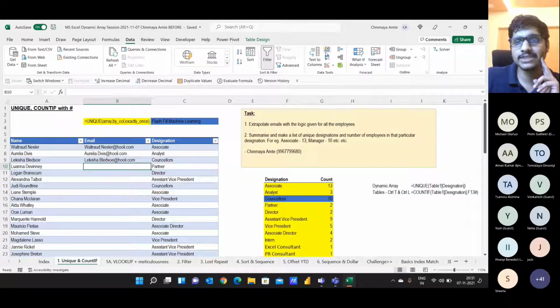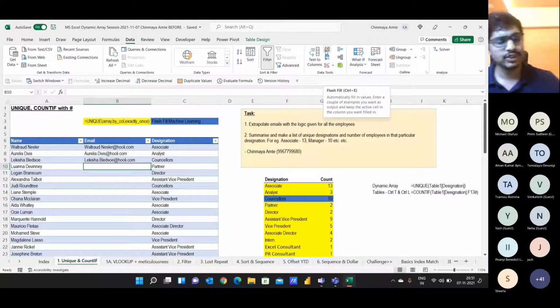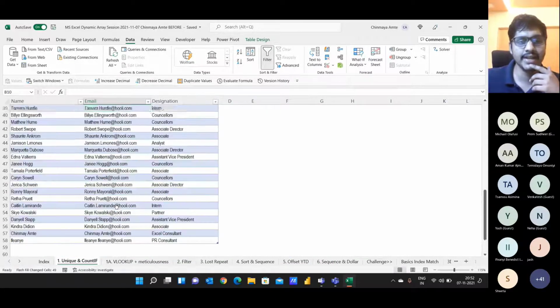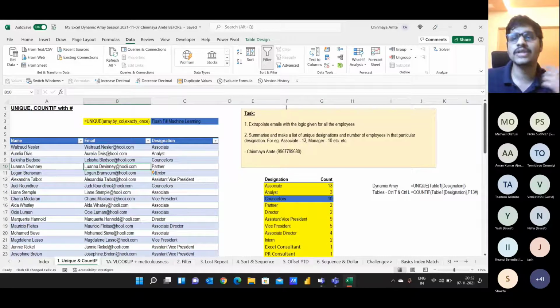So just go to the Data tab, and here is something called flash fill. The keyboard shortcut for flash fill is Control E. You just have to hit Control and E, and in a moment, all your email IDs are replicated for all the employees. That's the flash fill functionality in Excel.